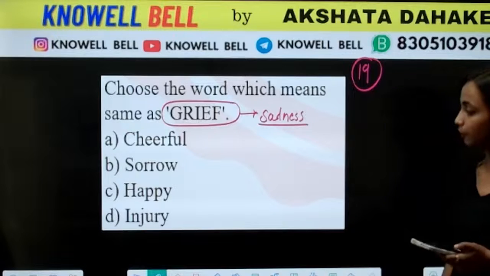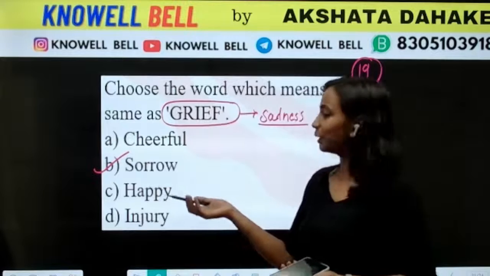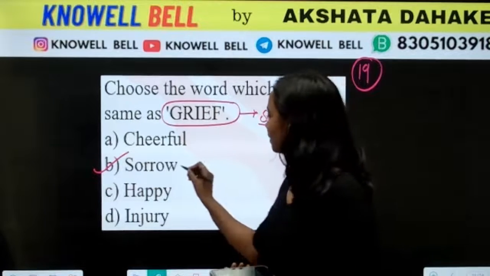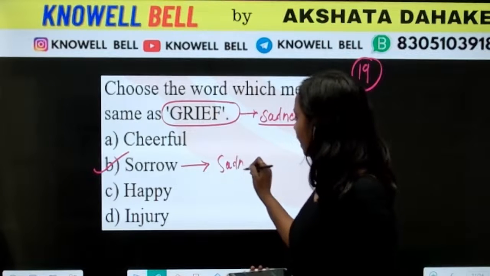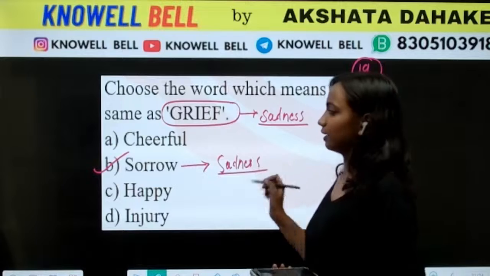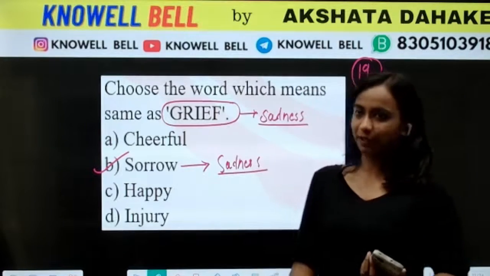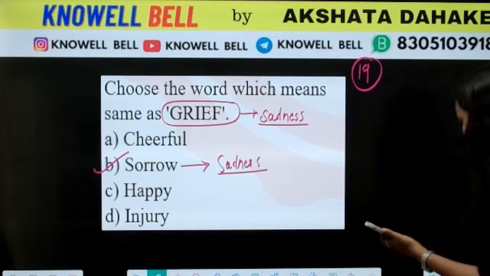What will be the answer here? B. Very good. This is a very important one and it's very simple. Antonyms and synonyms of grief are asked. Grief and sorrow. Sorrow is also what? Sadness, and grief is also what? Sadness. So both of them are the same emotion. Grief means sadness, sorrow also means sadness. For the 19th, B is the right answer.